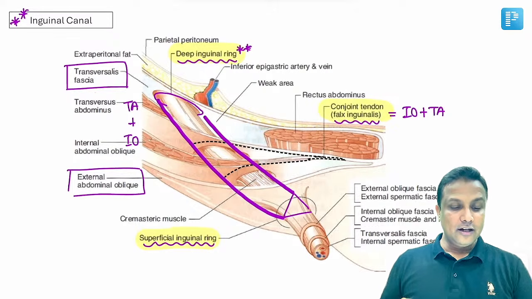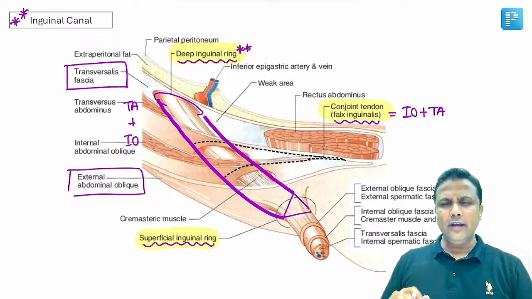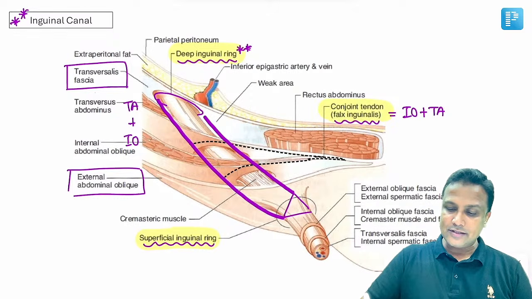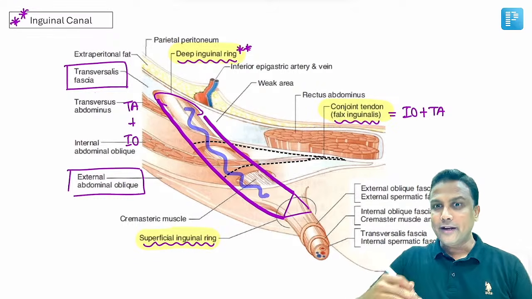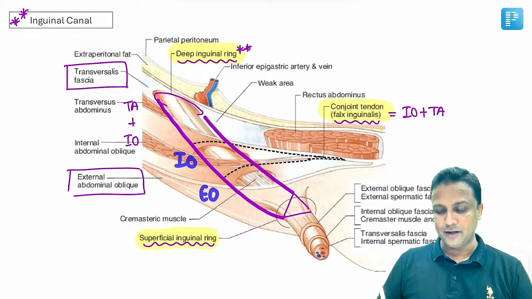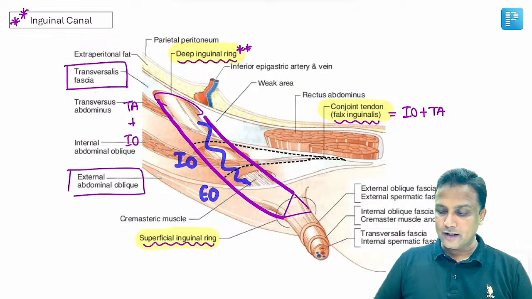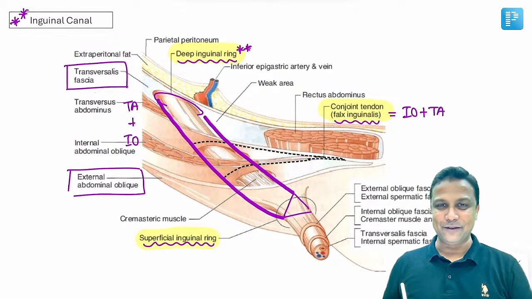ठीक है ना? That is the inguinal canal, my dear friends. ठीक है? Now, in this diagram itself, you can learn what are the boundaries as well as content. Now, if this is the inguinal canal over here, what is present anterior to this one? इसके आगे external oblique है, internal oblique है. Wow, it is easy. What is present behind this inguinal canal? Transversalis fascia, conjoined tendon. Absolutely easy here, sir. Anterior हो गया, posterior हो गया.